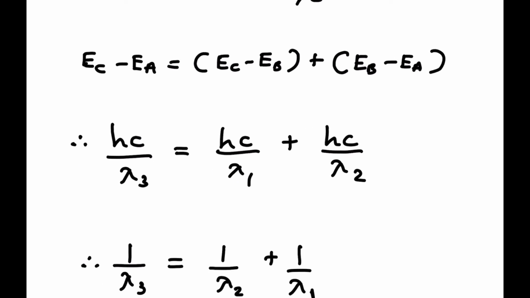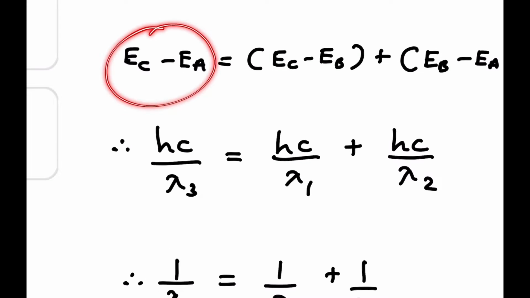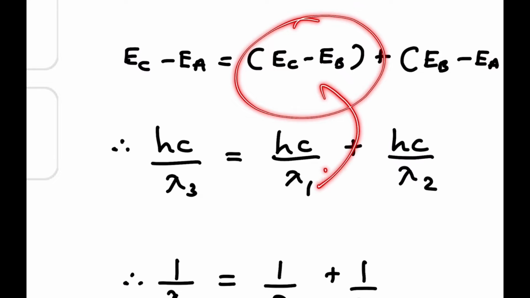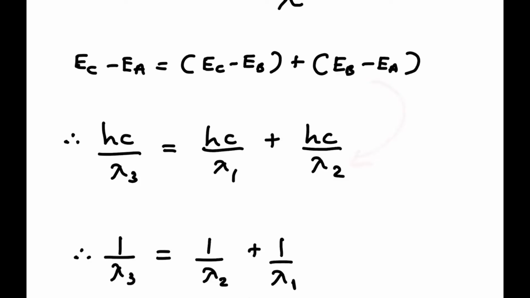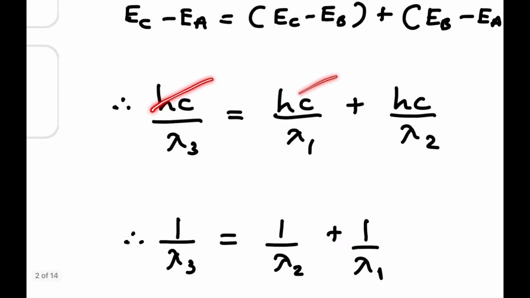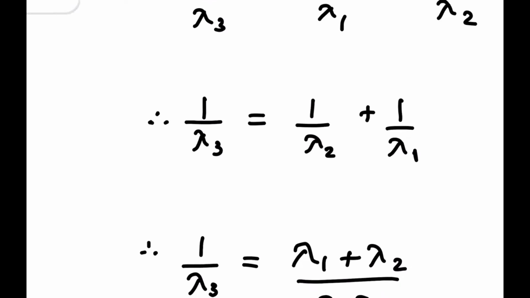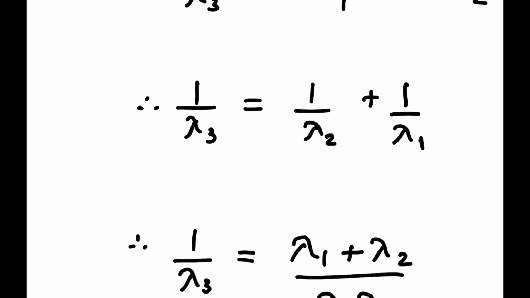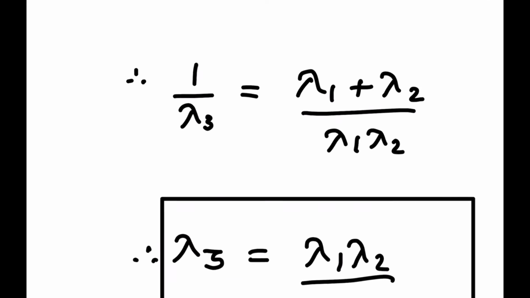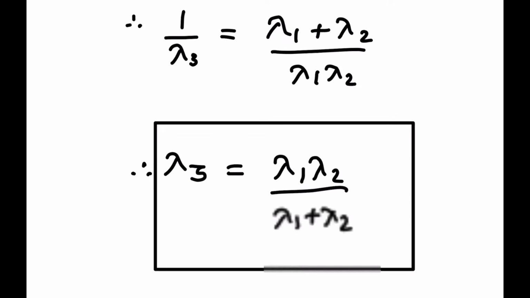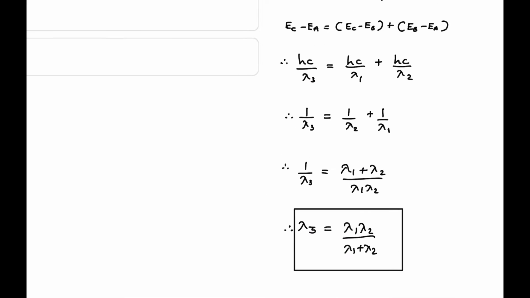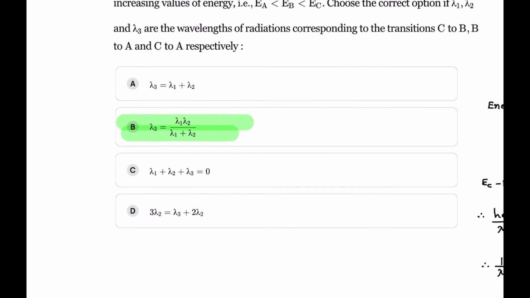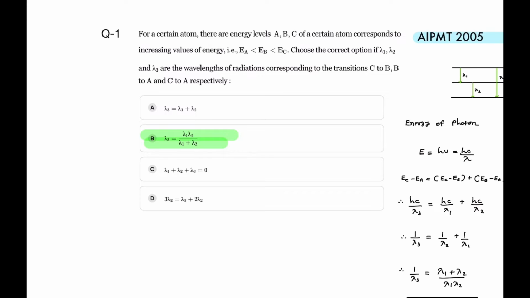That means the transition from C to A has wavelength lambda 3, from C to B lambda 1, and from B to A lambda 2. Now cancel hc on both sides of the equation. The remaining quantity is 1 upon lambda 3 equals 1 upon lambda 2 plus 1 upon lambda 1. After simplifying, lambda 3 equals lambda 1 into lambda 2 divided by lambda 1 plus lambda 2, which is the correct relationship among these three wavelengths. So option B is correct for question number 1.